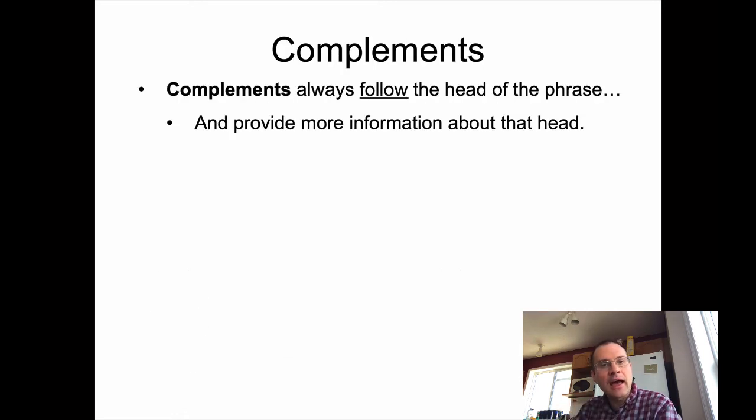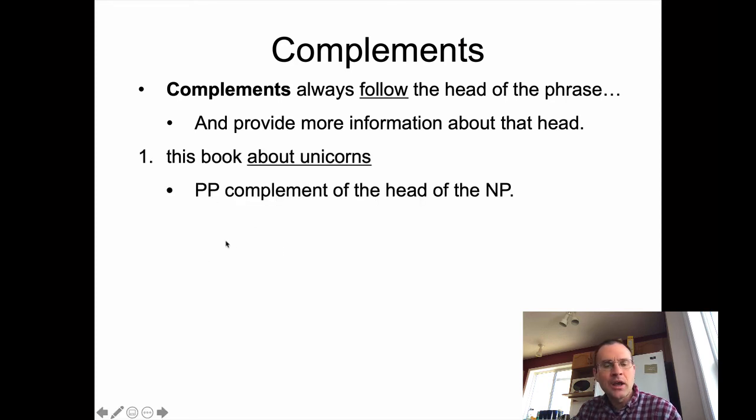On the other side, you have complements that follow the head of the phrase, and they provide more information about the head. I'll say more about this, but normally complements are considered to be a little more tightly bound to the head of the phrase, because in some cases the head needs to have that complement after it. So this book about unicorns: here's a determiner, here's a noun, here's an entire prepositional phrase kind of embedded within this whole noun phrase, this book about unicorns. So this is a complement, so-called, of this particular noun phrase.